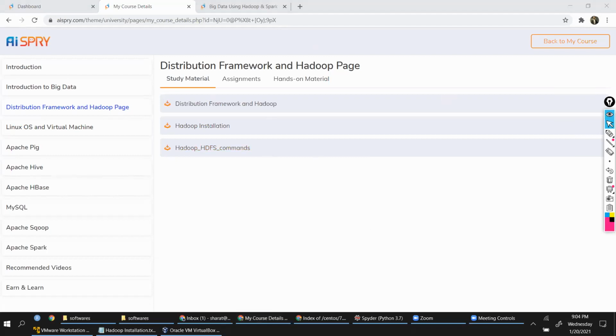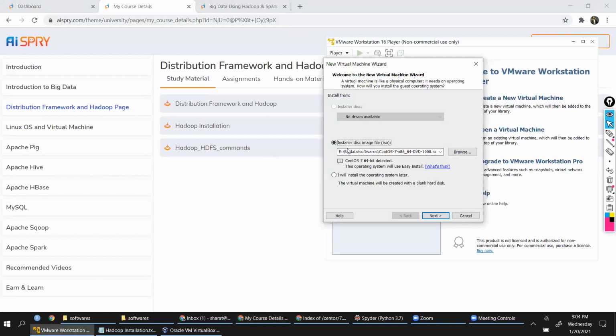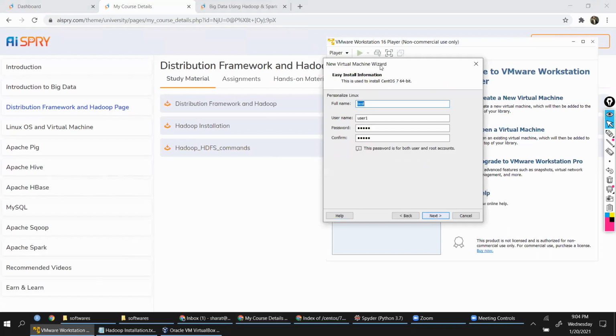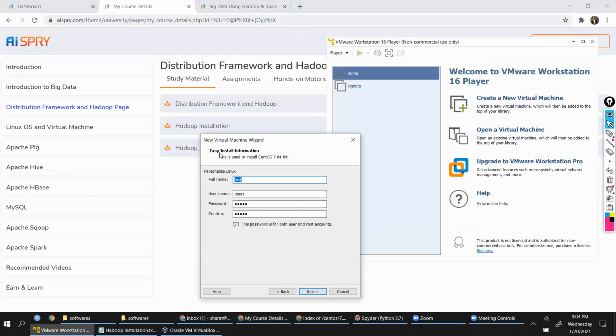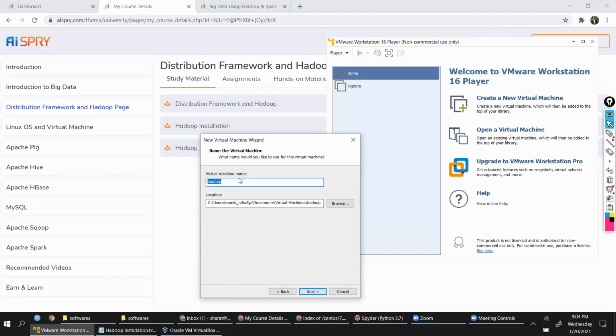Right, guys, so let's move ahead. Let's see. So here we are changing and going next. This is additional screen that I'm getting, new virtual machine wizard. If you don't see this, that's okay. And this is what you will see. You need to give your Hadoop or any virtual machine name that you want to give. That means you're creating a new computer inside your computer.